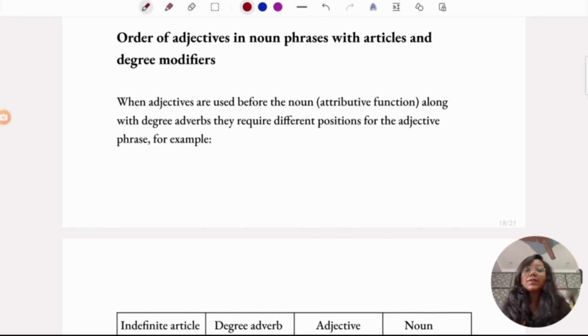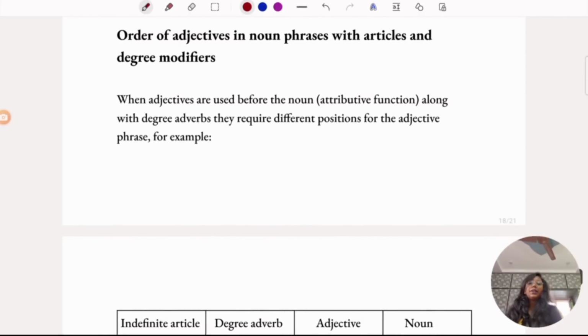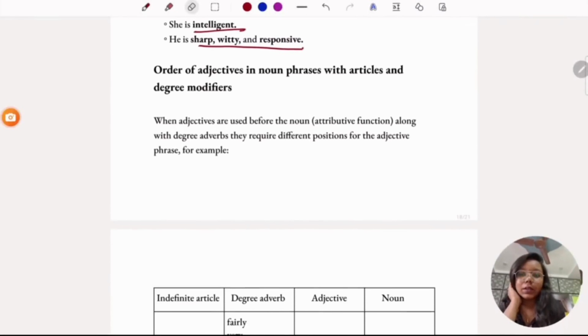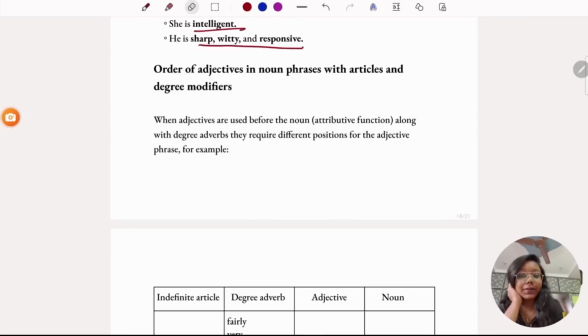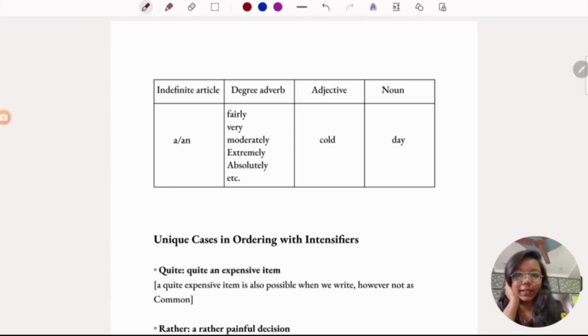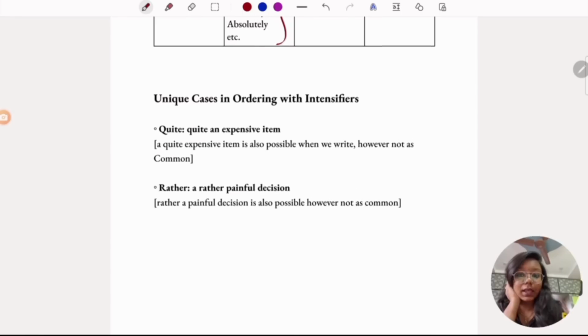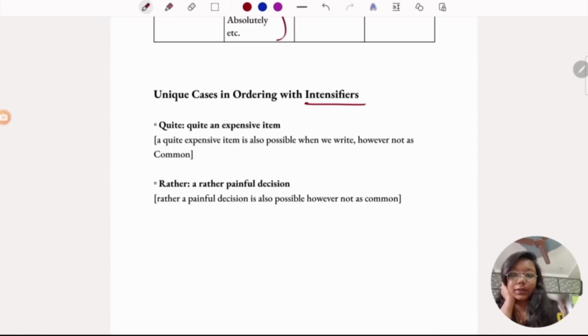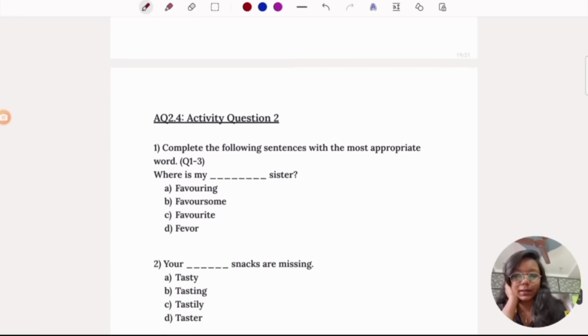Order of adjectives in noun phrases with articles and degree modifiers. So if you see here, adjectives are also used along with degree adverbs. And the examples are given here. They are also used with degree adverbs. And in unique cases, they are also used with intensifiers. Like quite, rather: quite an expensive item, a rather painful decision. These are not common, but they are useful. They are used in some cases.